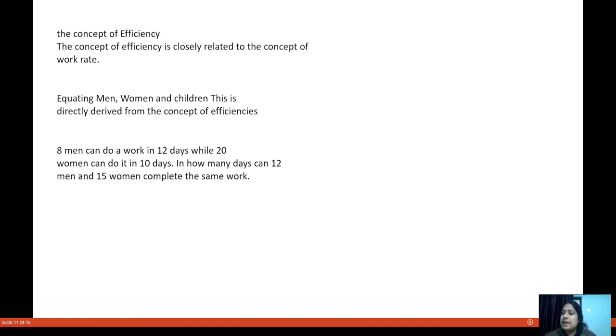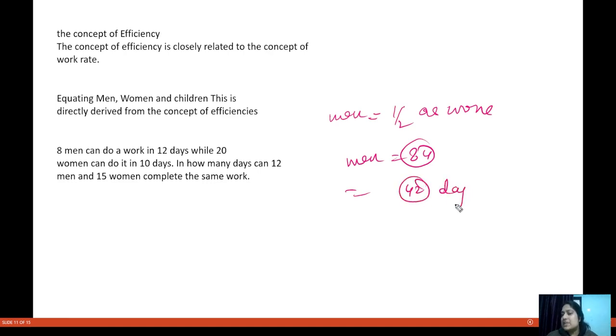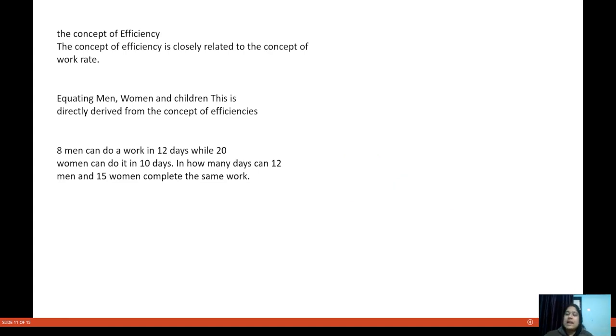So what I mean here is that if someone is saying that men are half as efficient as women, that means if men are taking 84 days, then women will take only 42 days to complete this work. Okay, so this is what I am saying. Fine, so let us apply this concept in the question. How can we apply this concept in the question?